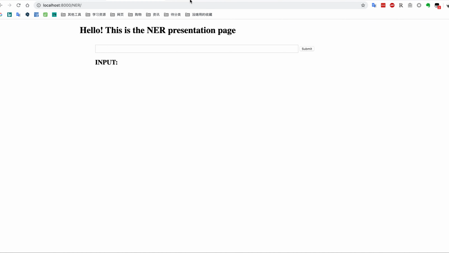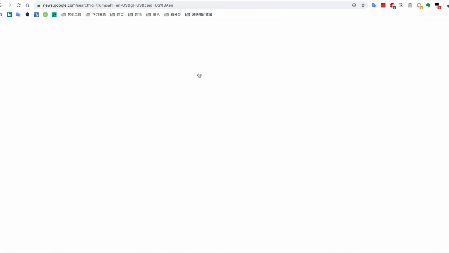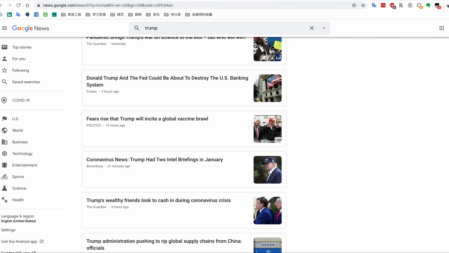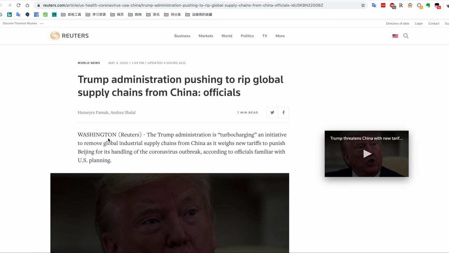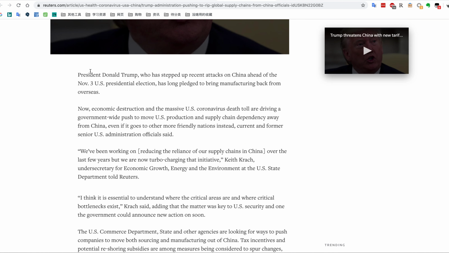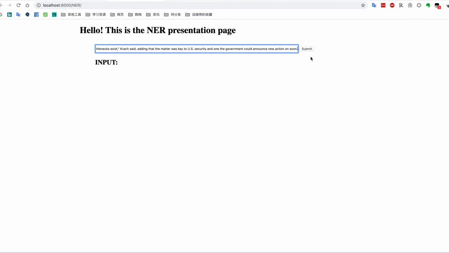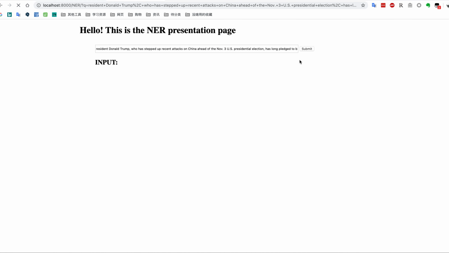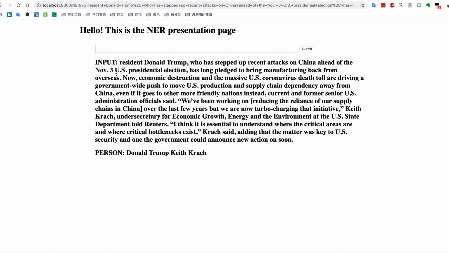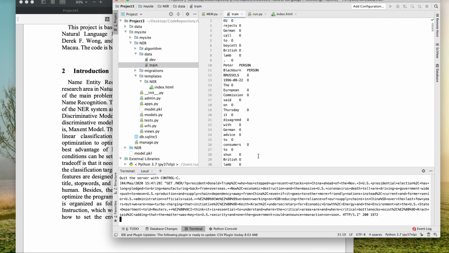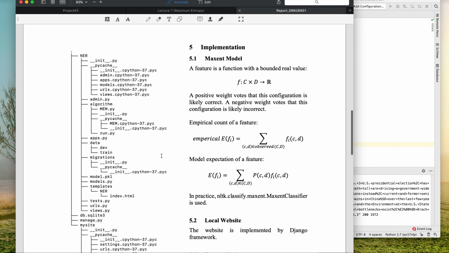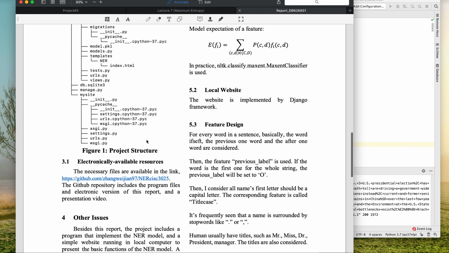Let me show you a very simple example. We go to Google News and find some random articles, copy some strings, put them here and click submit, and it will process. You can see that for the input string, it extracts some persons like Donald Trump and others. Okay, let's come back.